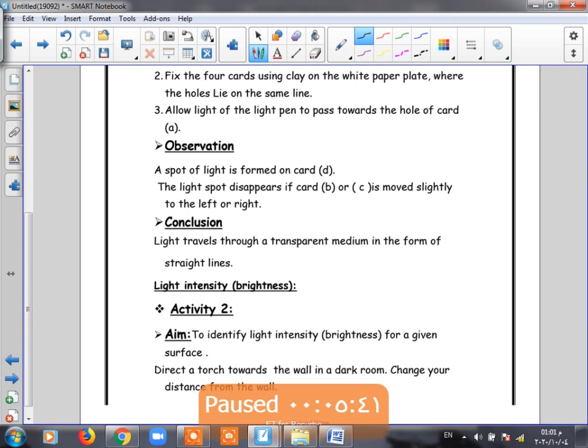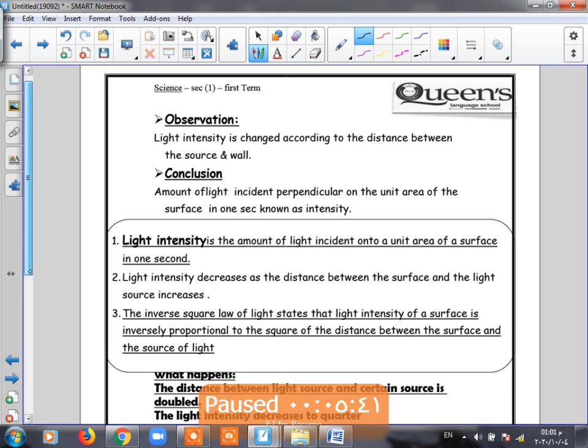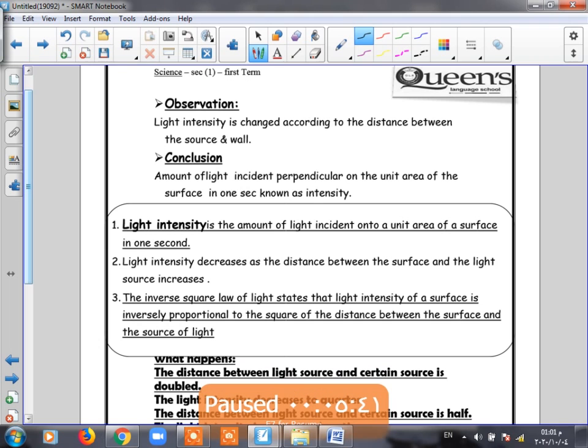What about the light intensity or brightness? I said we have a law, and this law is called the inverse square law of light. Before we see the law, we see what is the meaning of light intensity. Light intensity means how brightly I can see this light. So it is the amount of light which is incident on a unit area of an object or a surface in 1 second. And as we increase the distance, the light intensity will decrease, and the opposite is true.